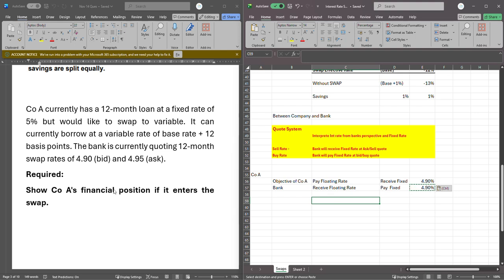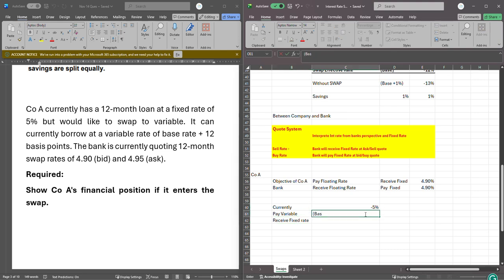So we want to get the financial position of CoA. So let's set it up. What's happening currently to CoA? Currently, company A has fixed rates of 5% that is paying, and he has decided to go into swap where he's going to pay variable and receive fixed. Right. So pay variable means he's paying variable at base.